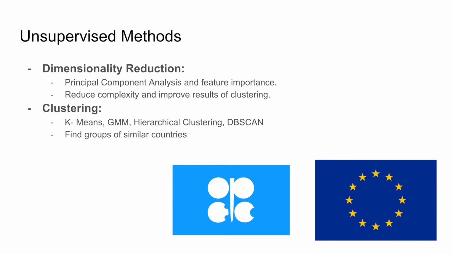Using different economic and demographics data as our features, we can first explore our dataset from an unsupervised perspective using 2 techniques. We can employ dimensionality reduction to determine which of our features are the most relevant. We expect lots of different economic statistics we analyze in our model to be correlated to one another. As such, techniques like principal component analysis would allow us to reduce our dimensions to components that capture the most variance in our data. This will help reduce complexity and improve the results of our next step, clustering.